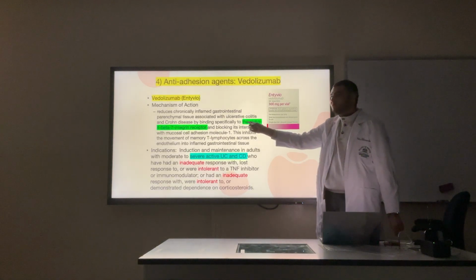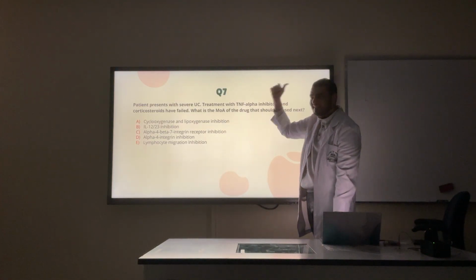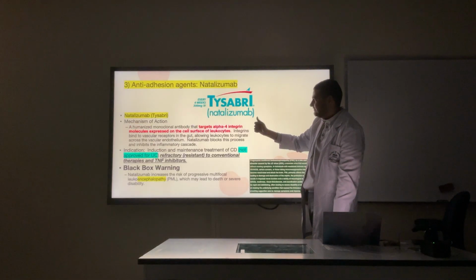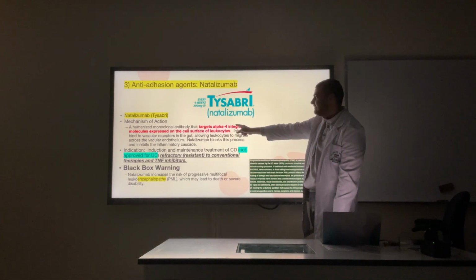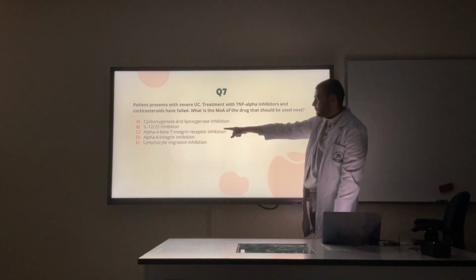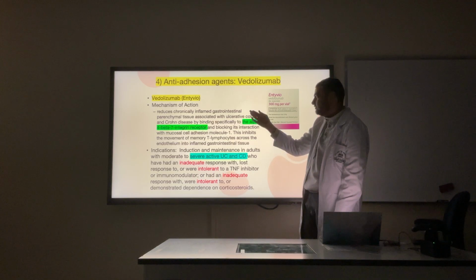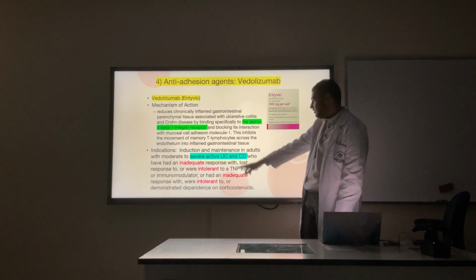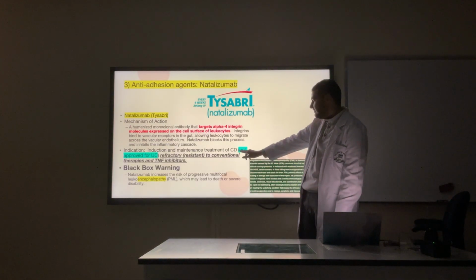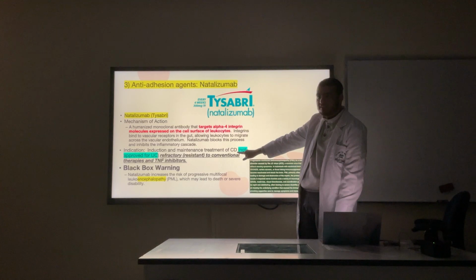Correct. It is C. Which drug was the one for D? We just covered it a few slides ago, guys. Come on. This is the alpha-4 integrin molecule, but this one is an alpha-4 beta-7 integrin receptor inhibitor, not for the integrin itself. Okay? It's also new. It's called vedolizumab. And it works on both UC and CD. If you find it here, wait, let me bring it back. Here, the alpha-4 integrin inhibitor natalizumab is only for Crohn's disease, not for ulcerative colitis.